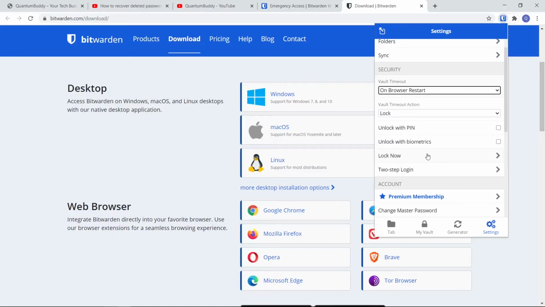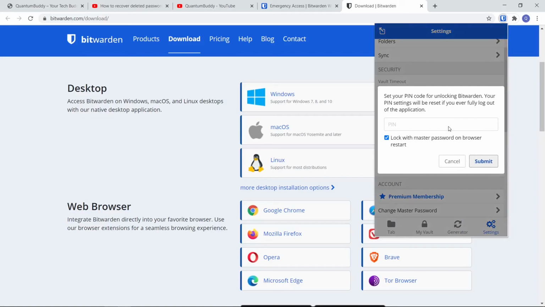So always entering a master password is not safe because at any time your computer may get malware or anything which can store whatever you are typing on the keyboard, and it can use that information to steal your information. So we will be using pin.